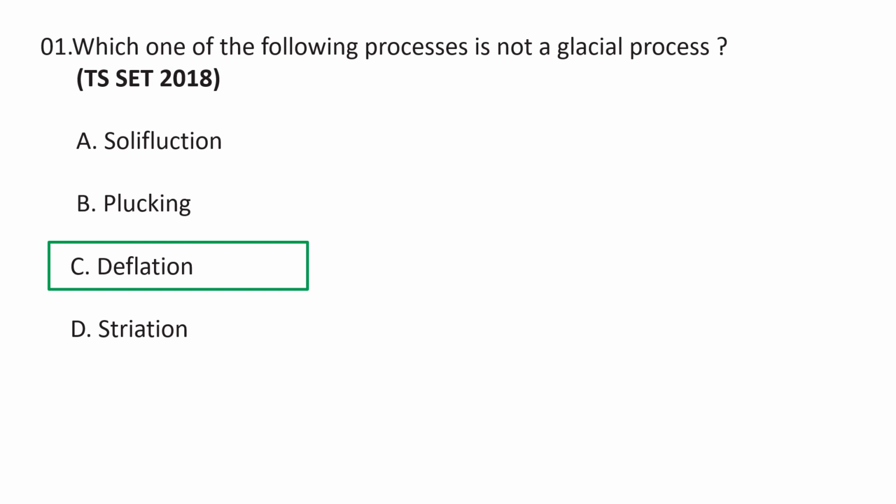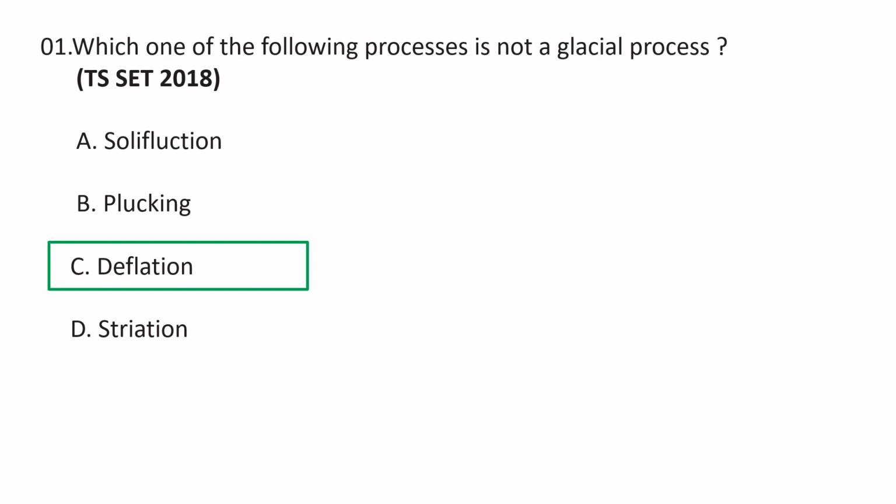Solifluction is a slow downslope movement of soil due to alternate freezing and thawing of the ground, which results from frost creep. Plucking is a process of erosion that occurs during glaciation. Glacial striations are formed when glaciers pass through an area, etching out and gouging the bedrock formations between and under which these glaciers flow. So the correct answer is C.